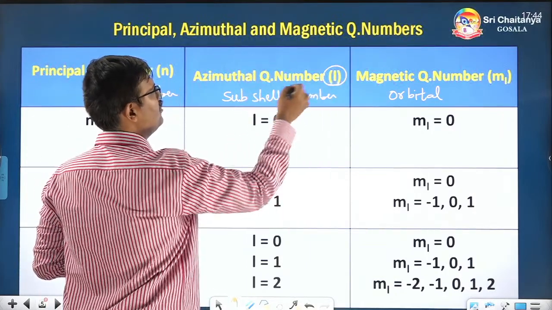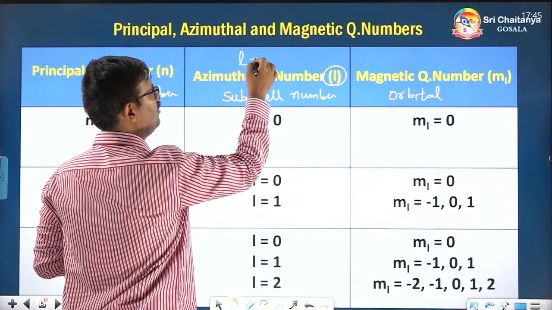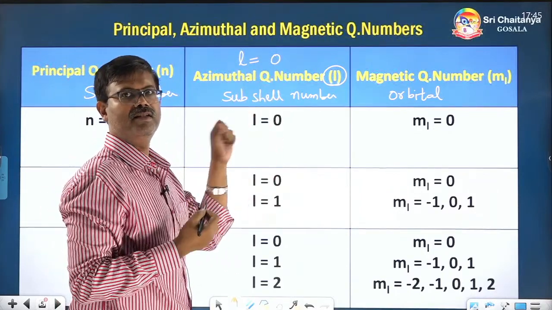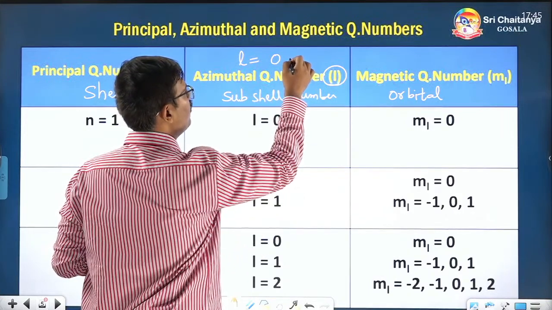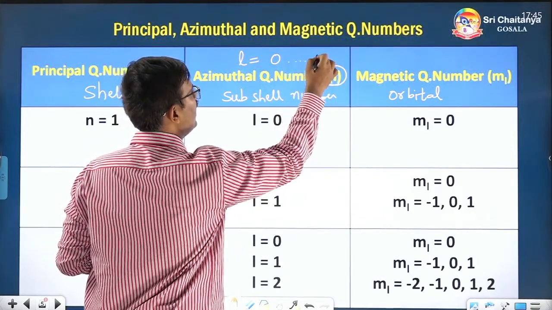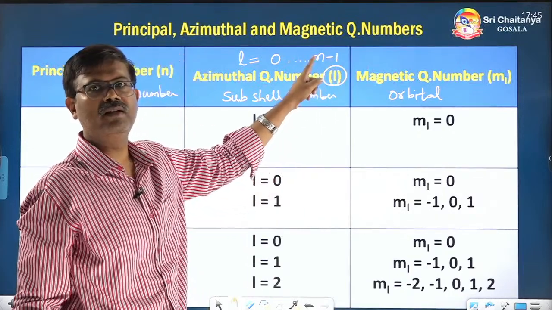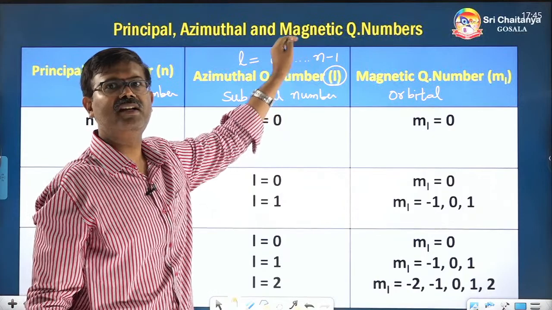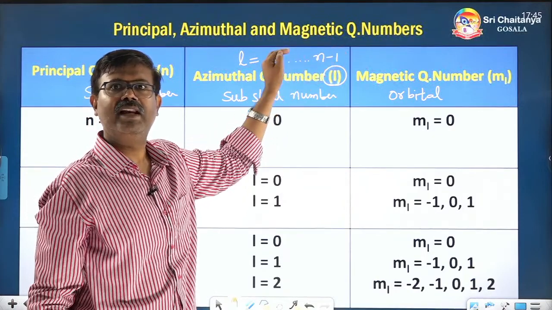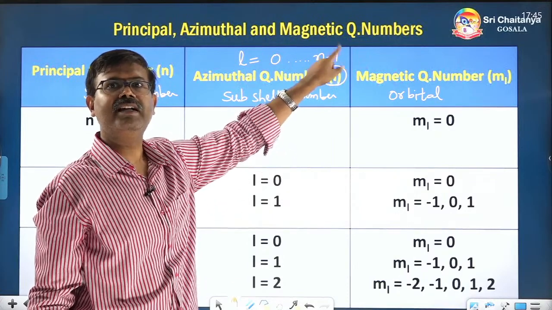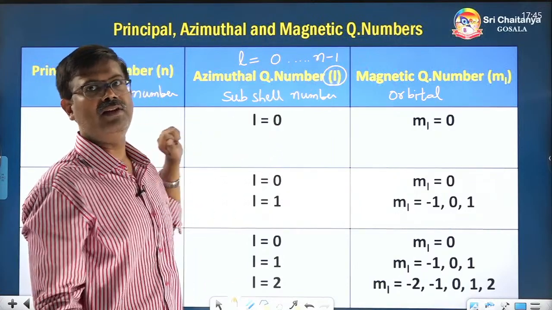How will it depend? The L values, or azimuthal quantum number values, begin with 0 and go up to n minus 1. So the last value of the azimuthal quantum number, in other words the last street number in that city, depends upon the n value.